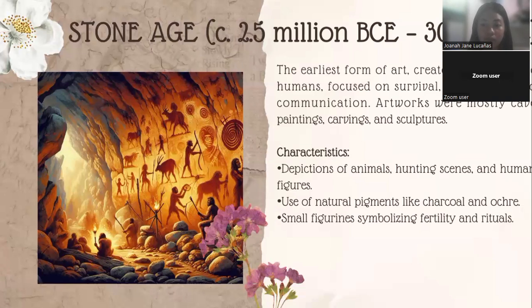Next is petroglyphs, or the rock carvings. Images scratched or carved into rock surfaces. It is found worldwide, often depicting animals, symbols, and daily life. Next is Venus figurines or small sculptures, small carvings of female figures emphasizing fertility. It is made from stone, clay, or bone.